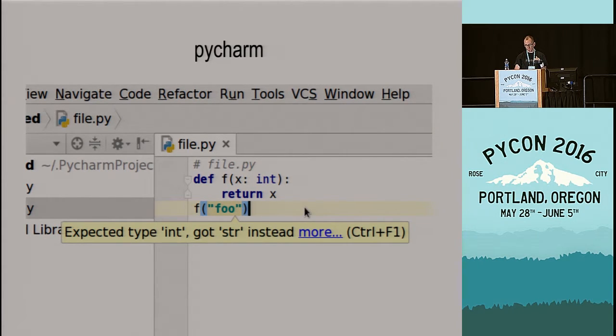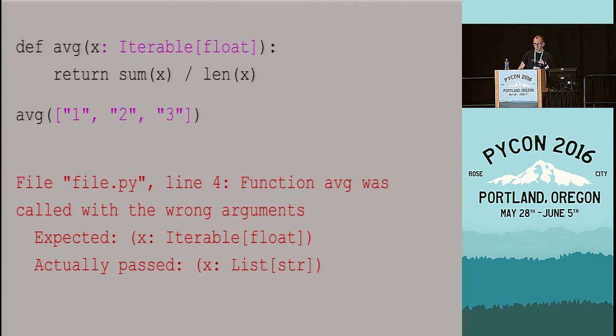Going from simple examples to slightly more complicated examples. Here I have a function that wants an iterable, and I call it with a list. So far, so good. That's still fine. However, I call it with a list of strings, whereas the function says I want an iterable over floats. So here too, our tools report a type error and tell us that they found an error in our program.